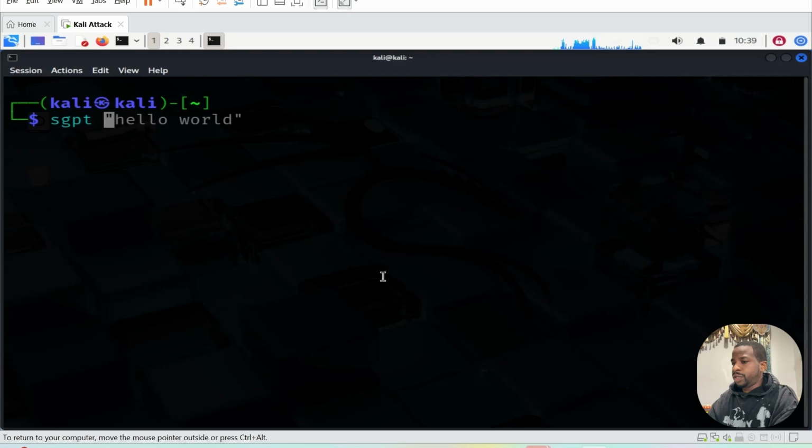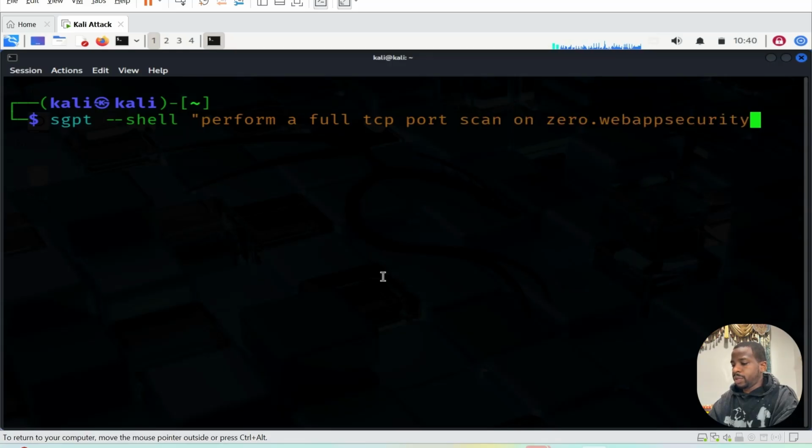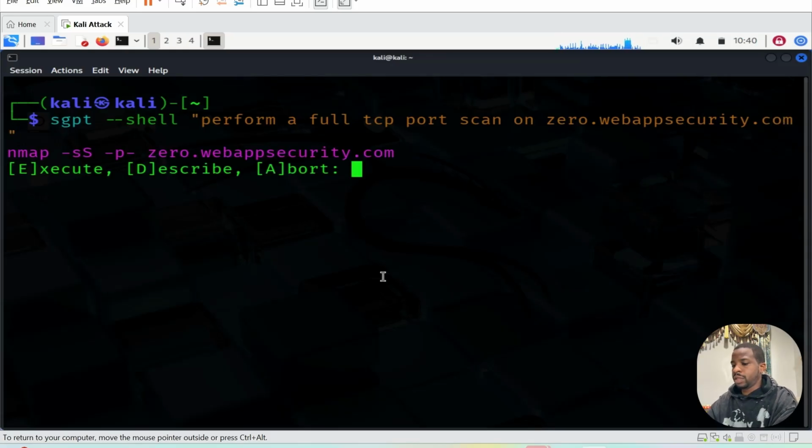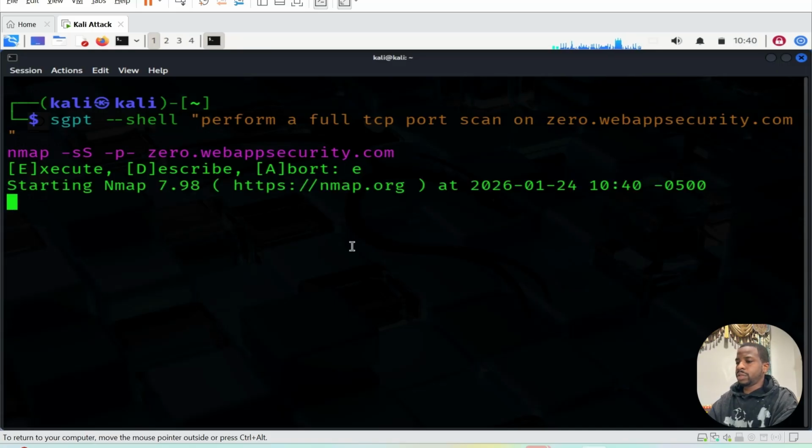SGPT shell, perform a full TCP port scan on 0.webappsecurity.com. Let's see what Shell GPT is going to use. Okay, so it's trying to do the scan in stealth mode to get the ports.